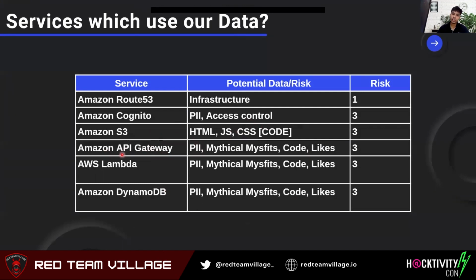All the last three services, whether it is API Gateway, Lambda, or DynamoDB, will have some interaction with the PII, Mythical MyFits creatures, the code, the likes, all the logic. If you remember the architecture of Mythical MyFits, you will remember that the application was using Cognito, S3, API, Lambda, and DynamoDB. So this is based on that particular application, Mythical MyFits.